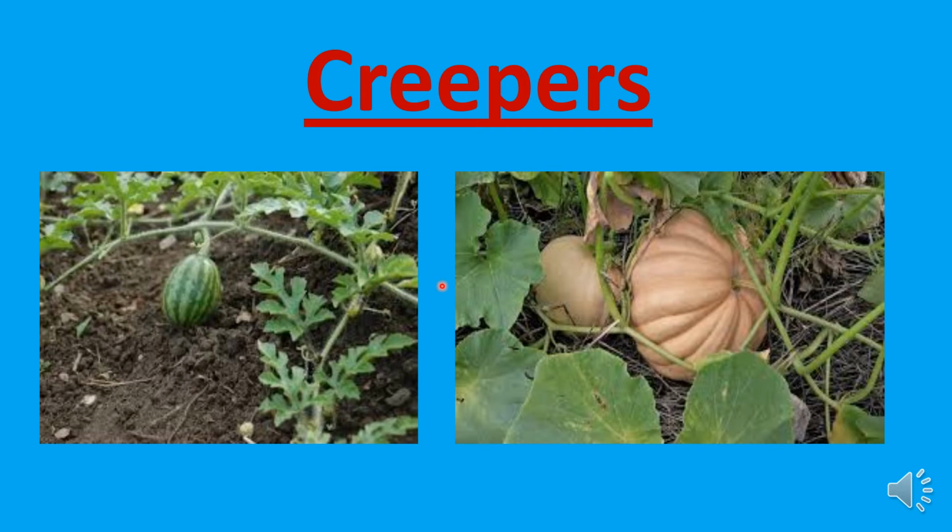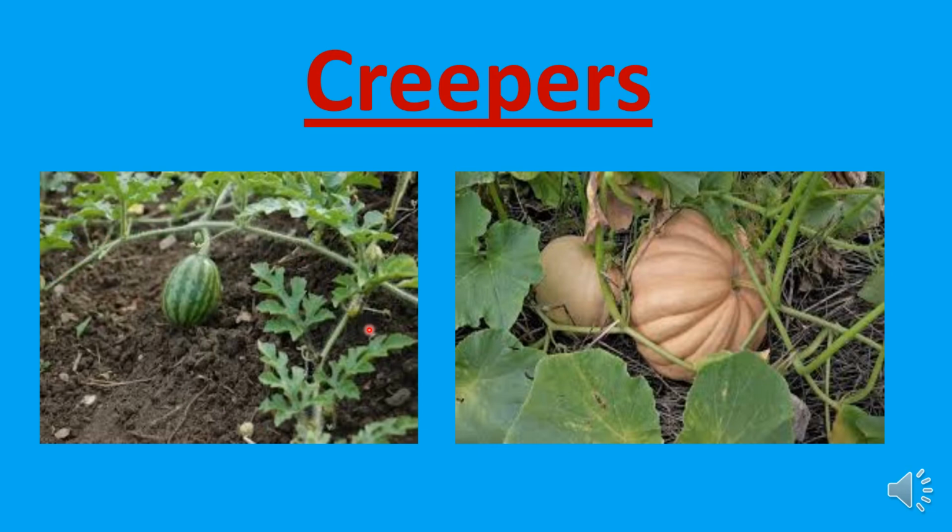Plants with weak stems that cannot stand upright and spread on the ground are called creepers. Creepers have weak stems.